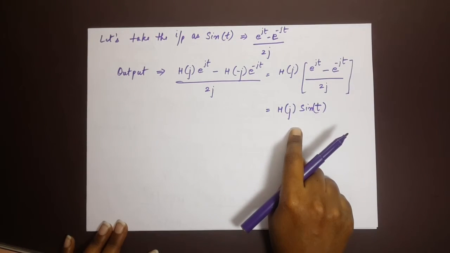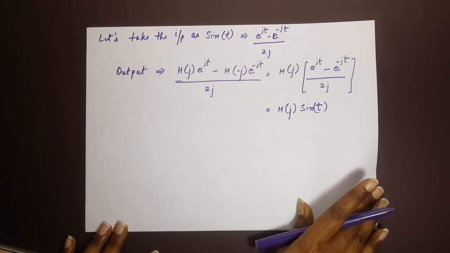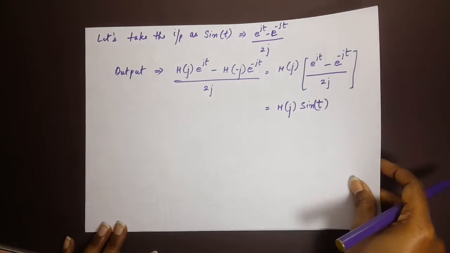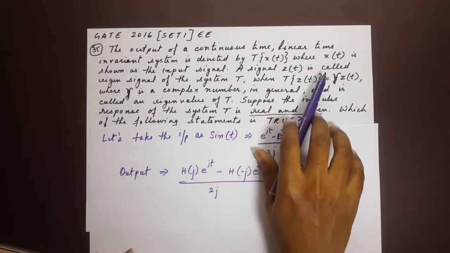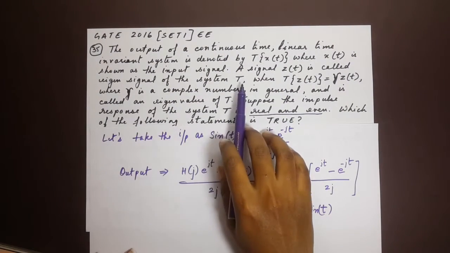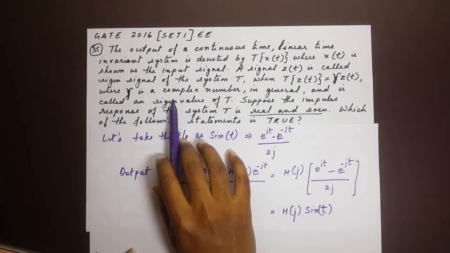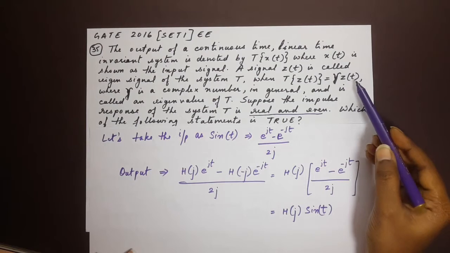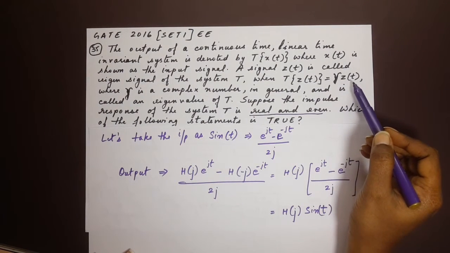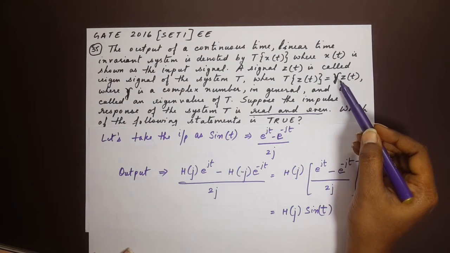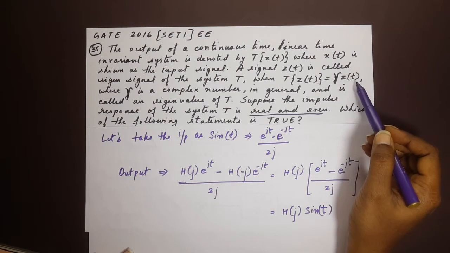So this tells us that both sine t and cos t satisfy the system given. Here it says that a signal z of t is called the eigensignal of the system. Now we have taken two eigensignals, both cos t and sine t, and we have seen that the output corresponds to what is already given here, gamma, which is a complex number, times the input.